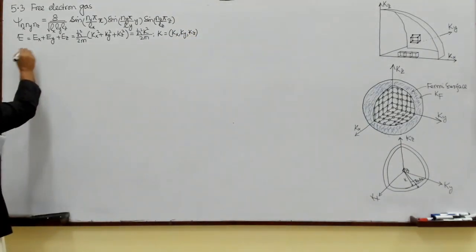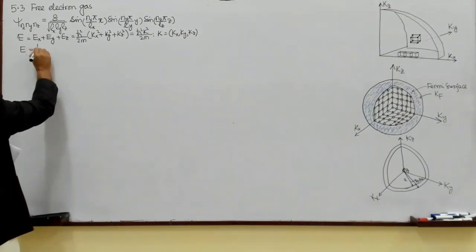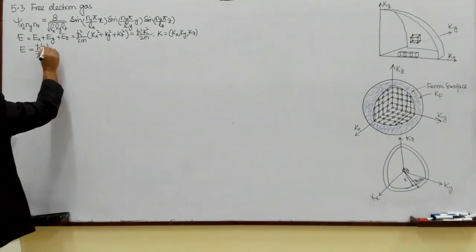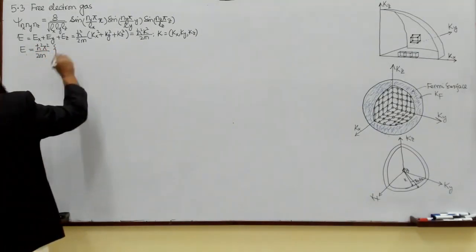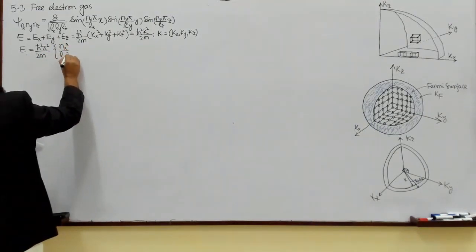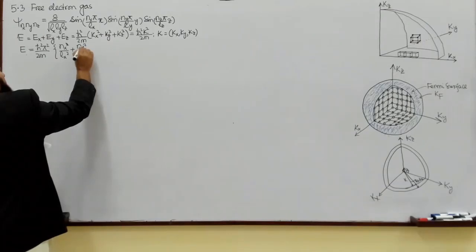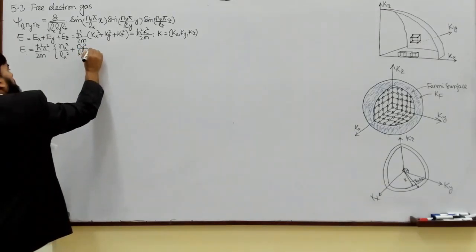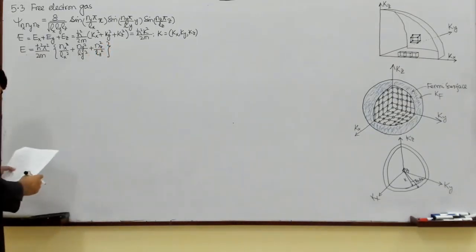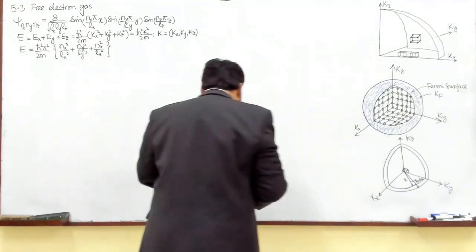Similarly, if I put the value of kx, ky, and kz, then this is equal to h bar square over 2m pi square, times nx square over lx square plus ny square over ly square plus nz square over lz square, and this came out to be the energy.